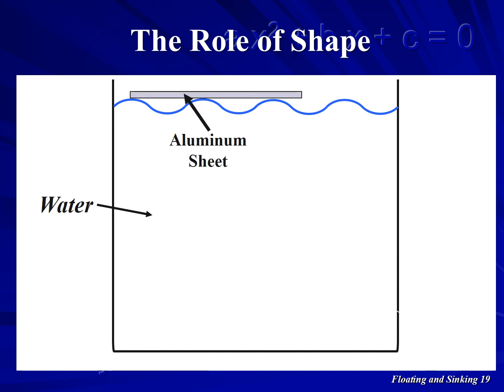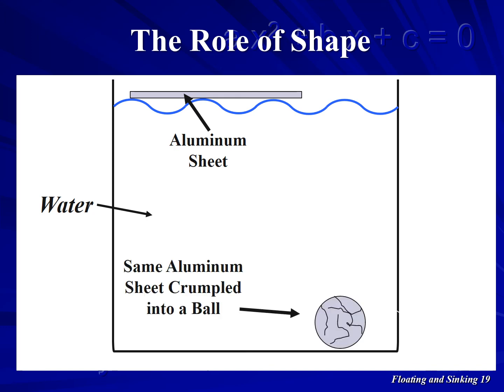Now remove that same sheet of aluminum from the water, dry the bottom with a paper towel, and crumple it up into a small ball. Drop the ball of aluminum into the water. Note that the crumpled aluminum ball sinks because its surface area has been greatly reduced.